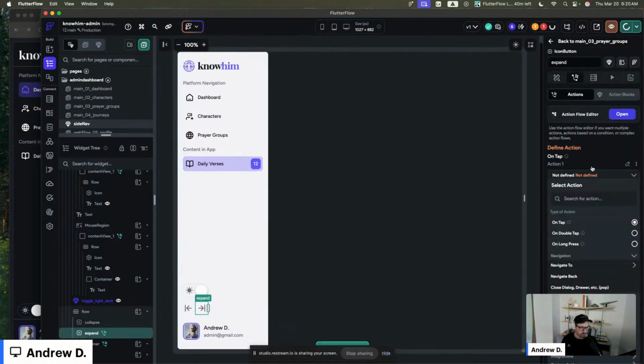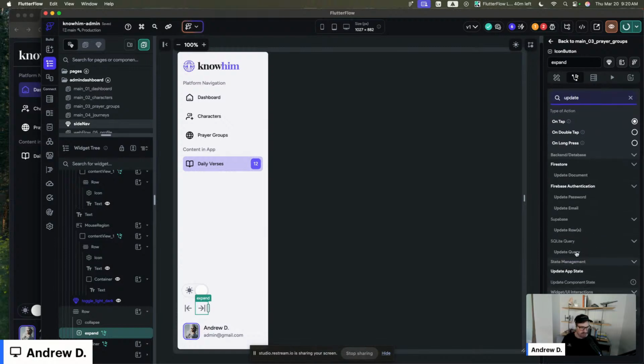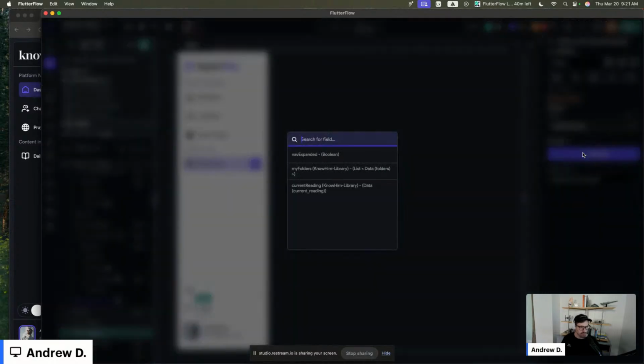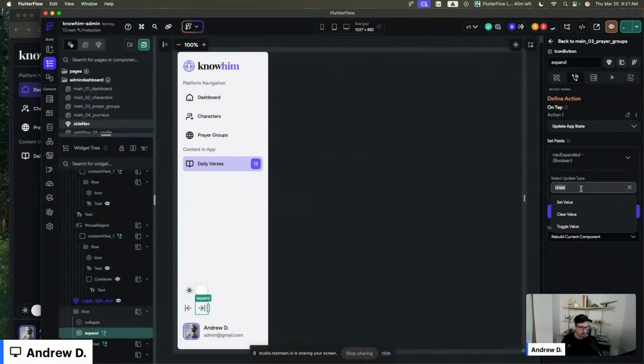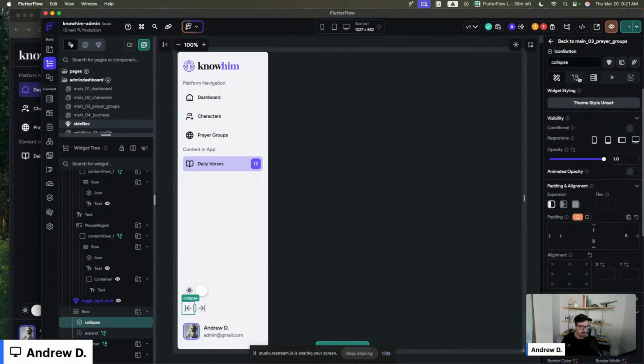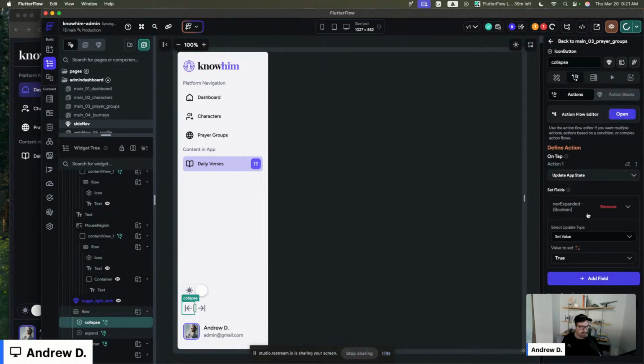And we'll just do this. This one's going to update page state, or sorry, update the app state, nav expanded. I'll say set to true. And we'll copy and paste that on this collapse one, and we'll set that to false.